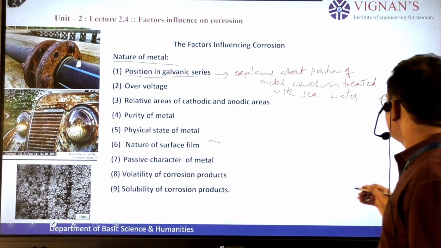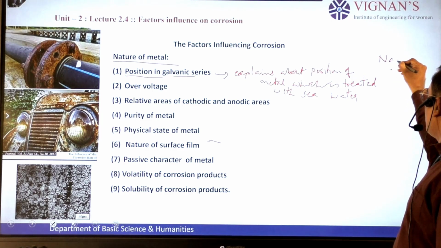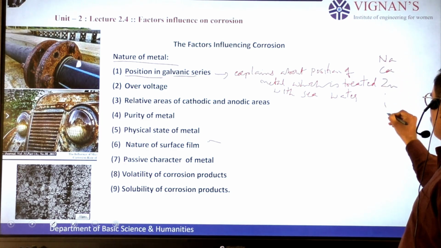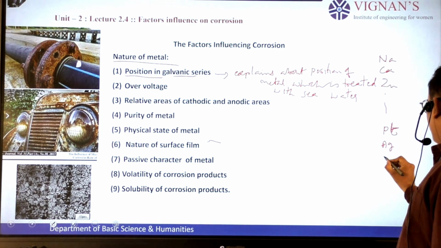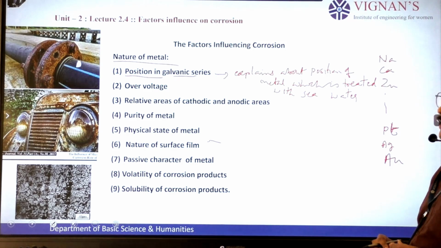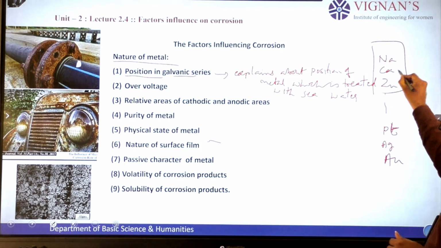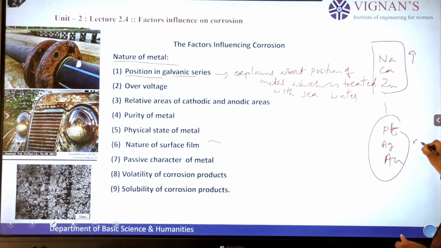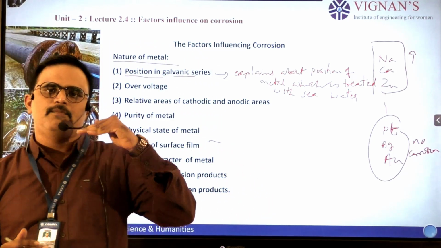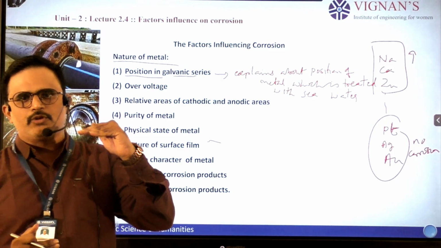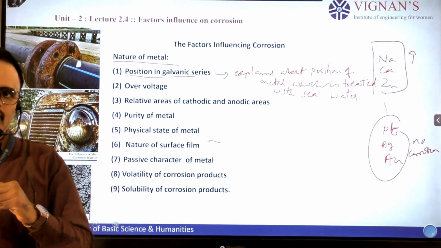This galvanic series is formed starting from sodium, calcium, zinc and so on. It ends with platinum, silver and gold. The metals at the top show more corrosion, and this end shows no corrosion. These do not show any type of corrosion. So that is the first point. That means a metal at the top of the series shows more corrosion, and a metal at the bottom level shows less corrosion.